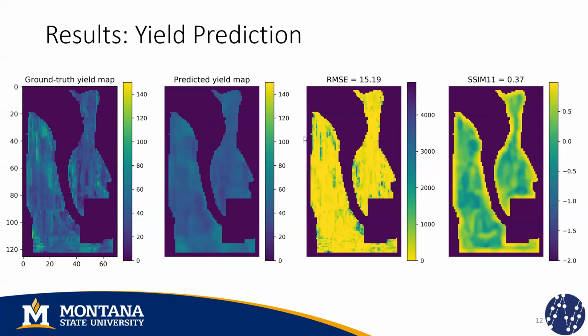And here we have an error map that is showing the square error between the predicted geomap and the ground truth geomap. And we're also reporting the root mean square error for this field, which is 15. And finally, we have this structure similarity map, which is calculated using a window size of 11. So the yellow pixels are telling us in which regions our predicted geomap is more similar to the ground truth geomap. This metric is between -1 and 1, and here we're reporting the average score for the entire field.